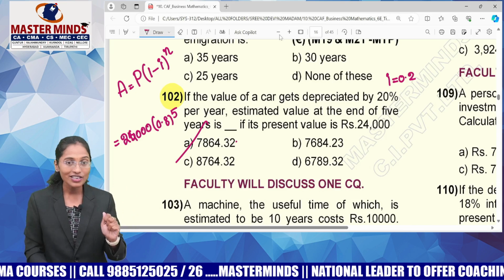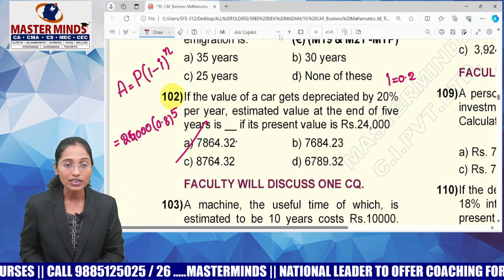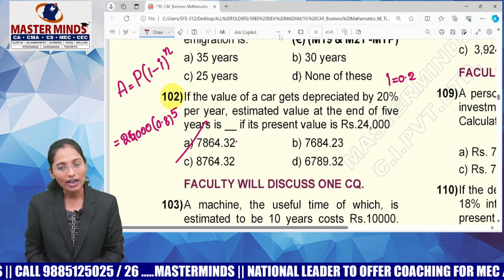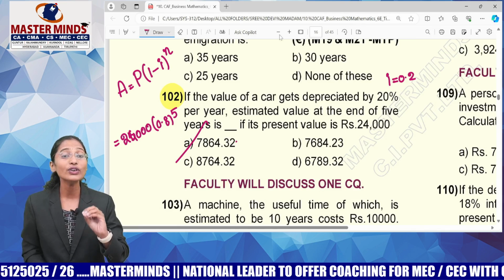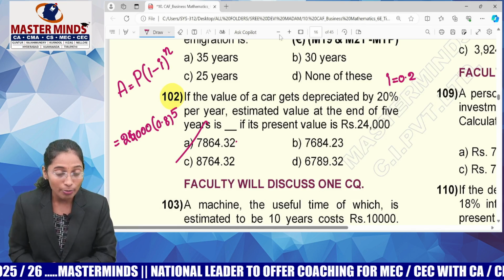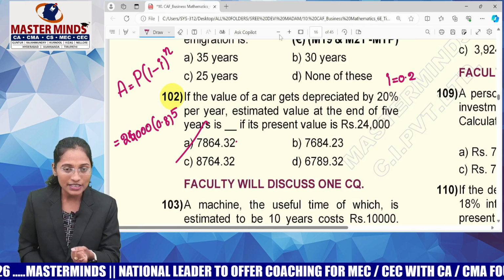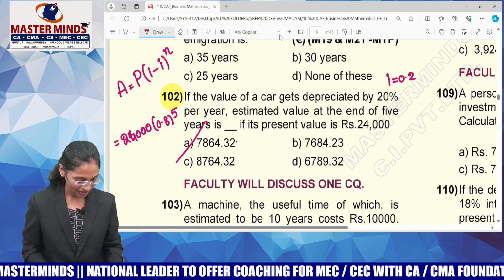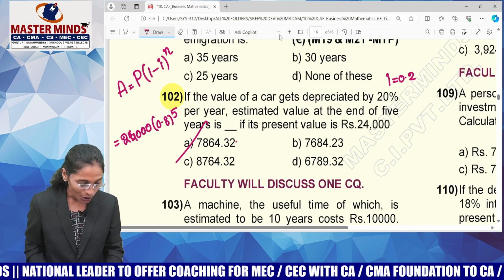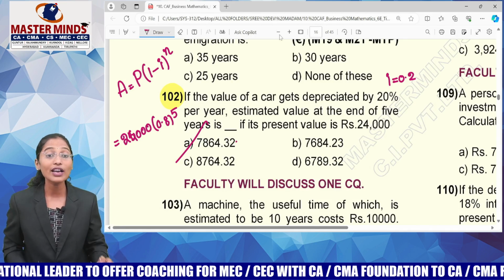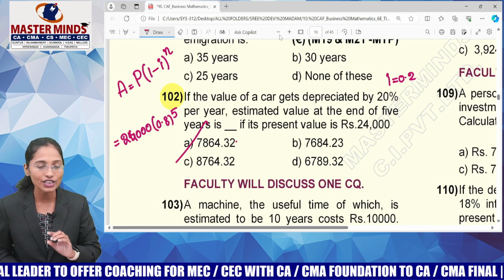Now I wanted to add one more question, guys. What is the value of the car after 5 years? 7,864. May I know what is the total value of depreciation? How much amount got depreciated? 24,000 minus this value, which is 16,135. This is the total value of depreciation.